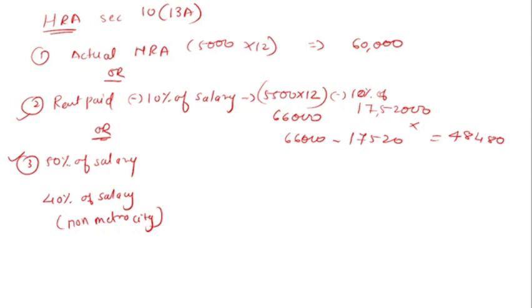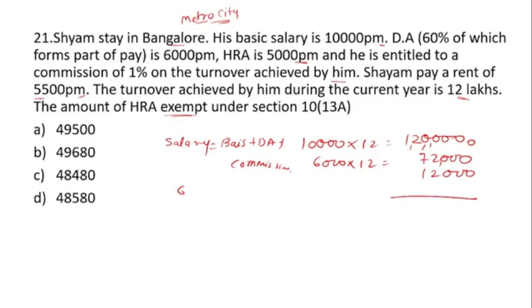Then 50% of the salary. So the salary we calculated is 1,75,200, multiplied by, is it 1,200? So we'll get 17 lakh 5,200.